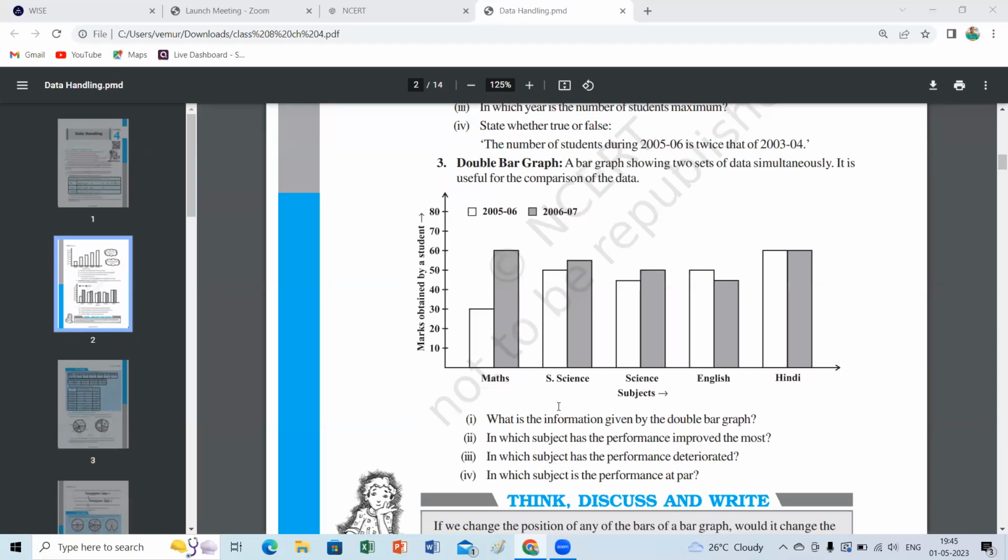Yes. Ma'am, a comparison of a student's marks obtained in different subjects in 2005 to 6 and 2006 to 7. Marks obtained by a student in consecutive years. Okay, that's one. Any other points, children? Any other things? Through the chat box they give. Okay, Sriram.